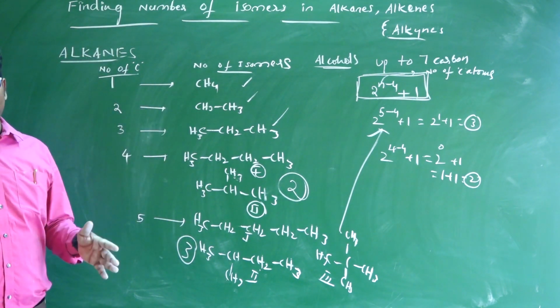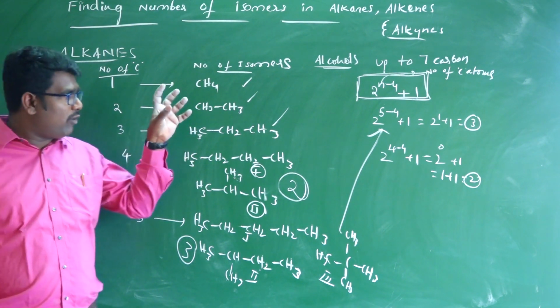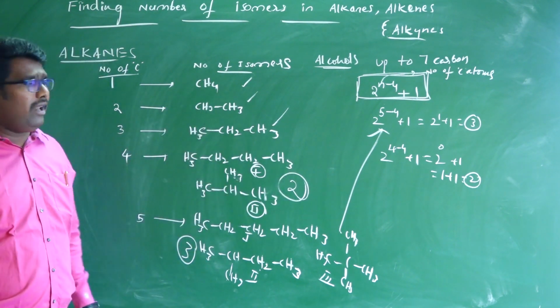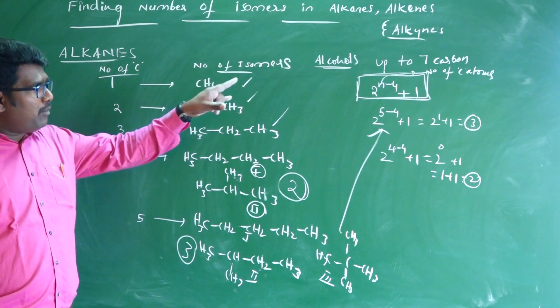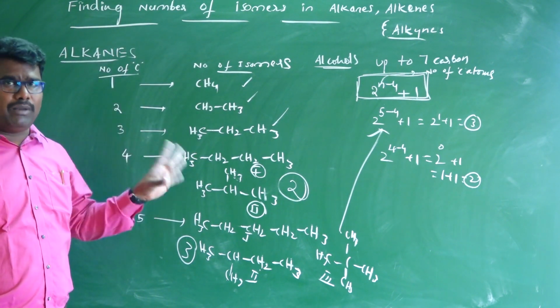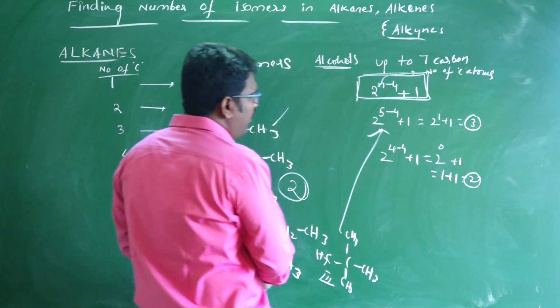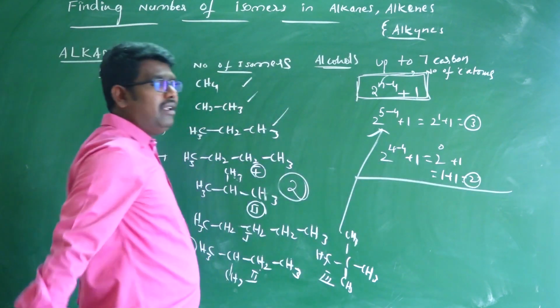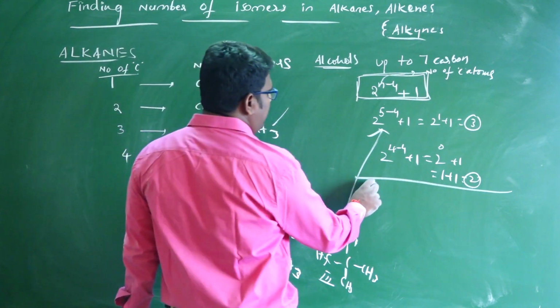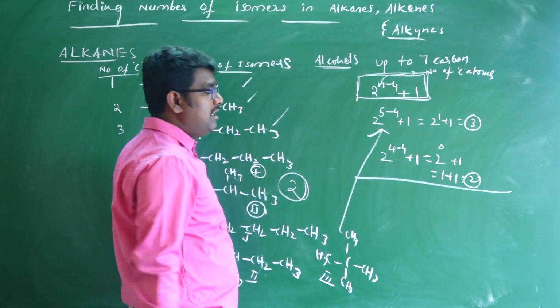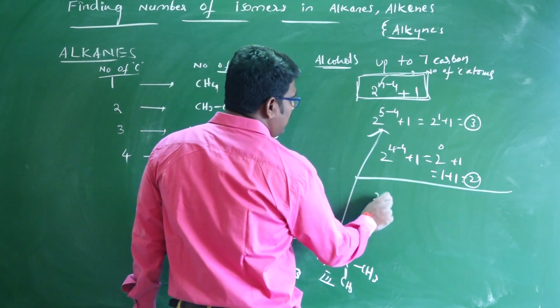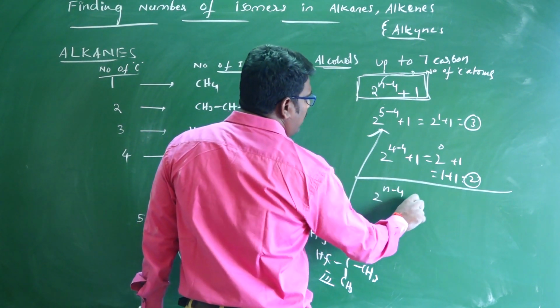This formula is applicable only to alkanes, and only up to 7 carbons. After 7 carbons, the formula is different. For example, if n is 8, the formula is 2 power n minus 4 plus 2.